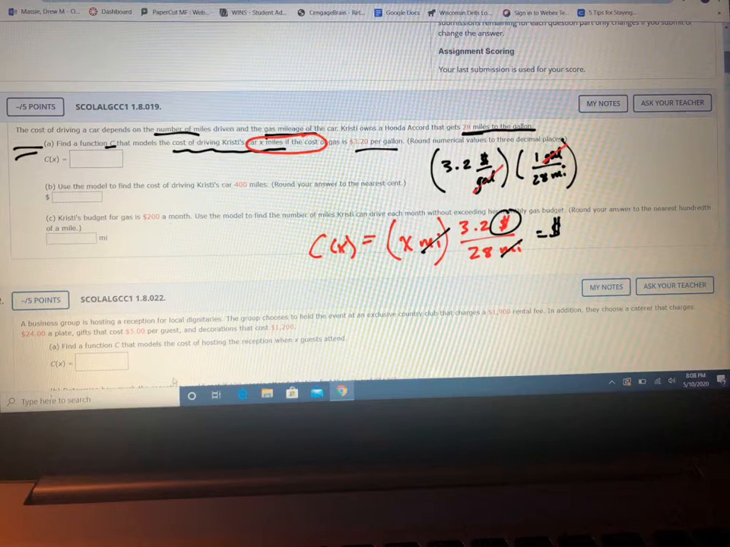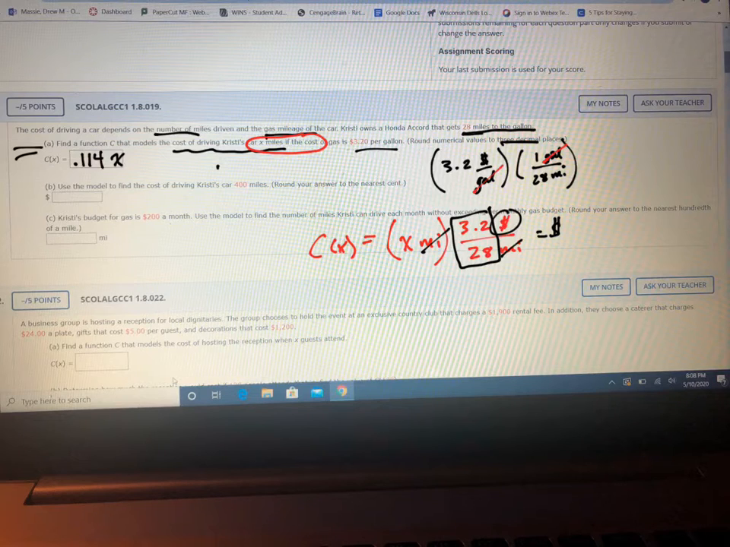Take your calculator and punch in 3.2 divided by 28. What does that give you? 0.114285, it keeps going, but round numerical values to 3 decimal places. There we go. 0.114 times x would be your function.